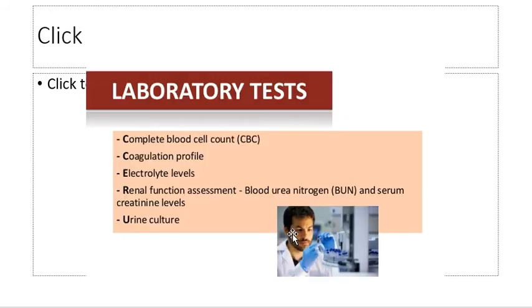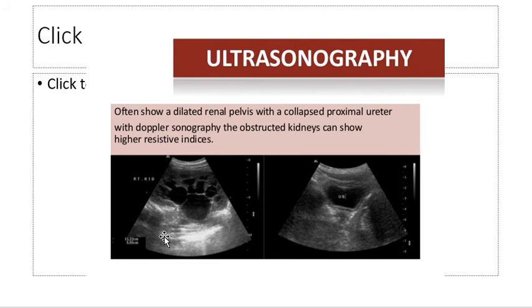So, investigations. Laboratory tests like CBC, coagulation profile, and electrolyte levels should be done, renal function tests should be done, and urine culture should also be advised. Ultrasonography often shows a dilated renal pelvis with a collapsed proximal ureter like this one. This is the big roomy pelvis and this is the dilated calyceal system.